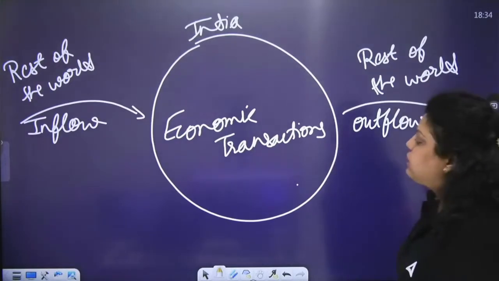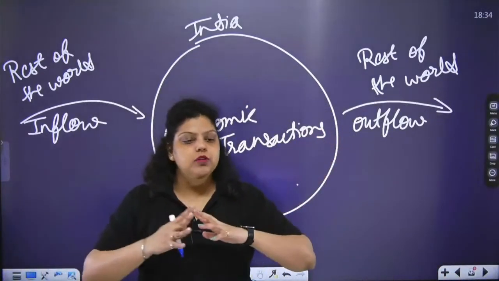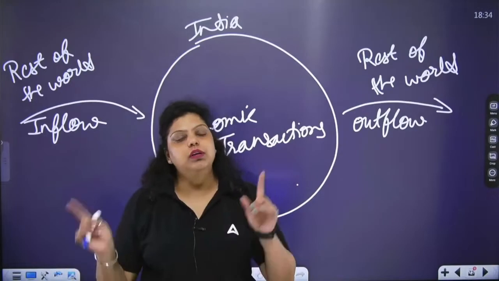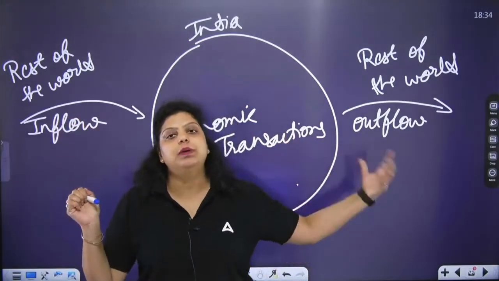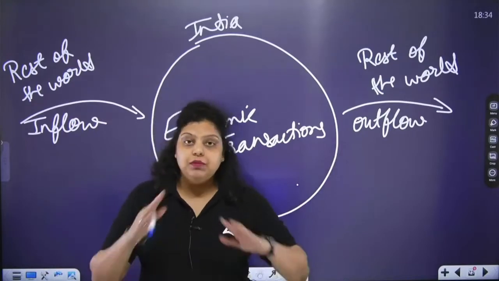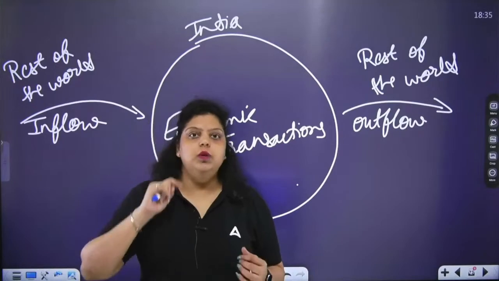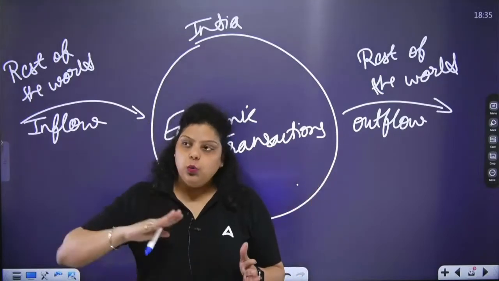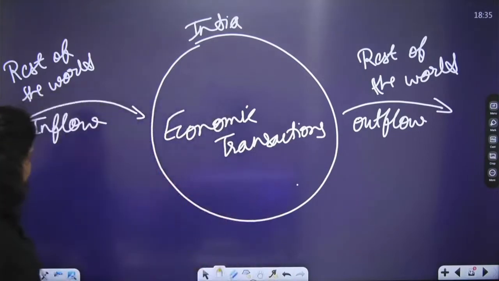So that's why we say balance of payment is a systematic statement of all the economic transactions between India and the rest of the world in a financial year, in which how much you earned and how much you spent is maintained as a record, so that when you make a foreign trade policy, you have data to know what to change in the foreign trade policy, the taxes, the duties, the rules and regulations.